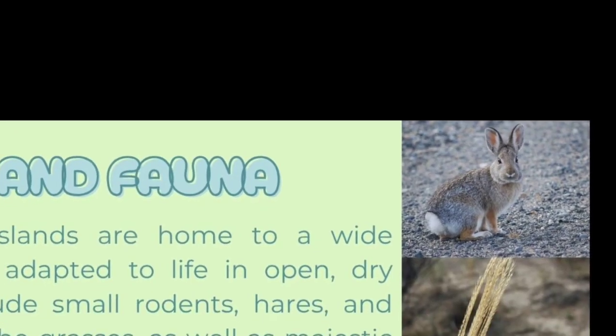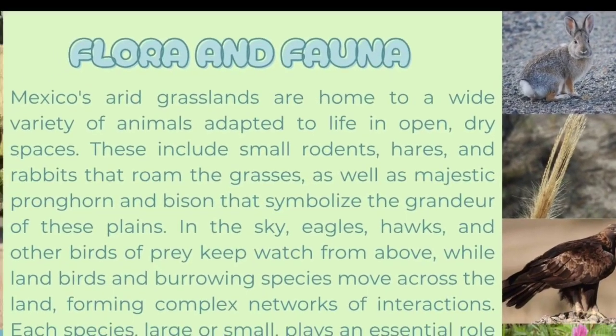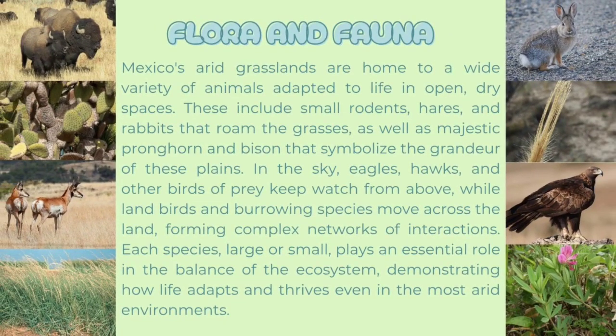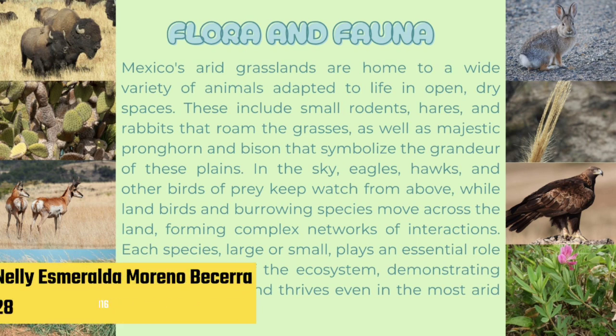I'm going to talk about the flora and fauna of Mexican pastureland. These wide and open areas are home to many animals that have adapted to survive in such conditions. We can find small rodents, hares, and rabbits that move across the grasses, as well as larger animals like the pronghorn and bison, which represent the beauty and strength of these plains.